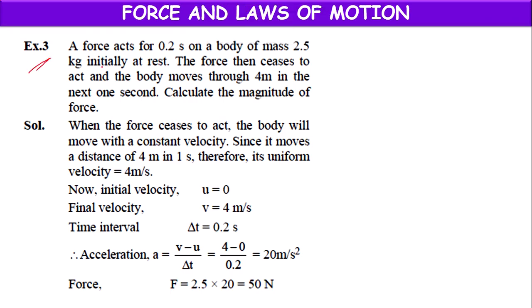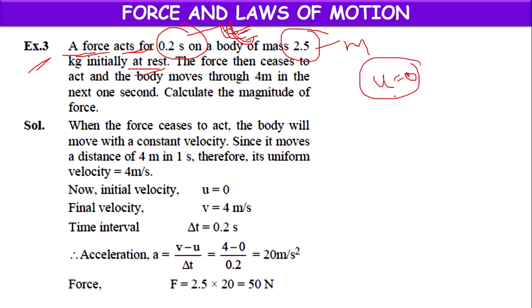Next, example 3. A force acts for 0.2 seconds. For how much time the force is acting means, it is acting only for very less time, which is 0.2 seconds, on a body of mass 2.5 kg, m value 2.5 kg, which is at rest. Means in the beginning it is at rest, means u value, initial velocity is 0. The force then ceases to act.